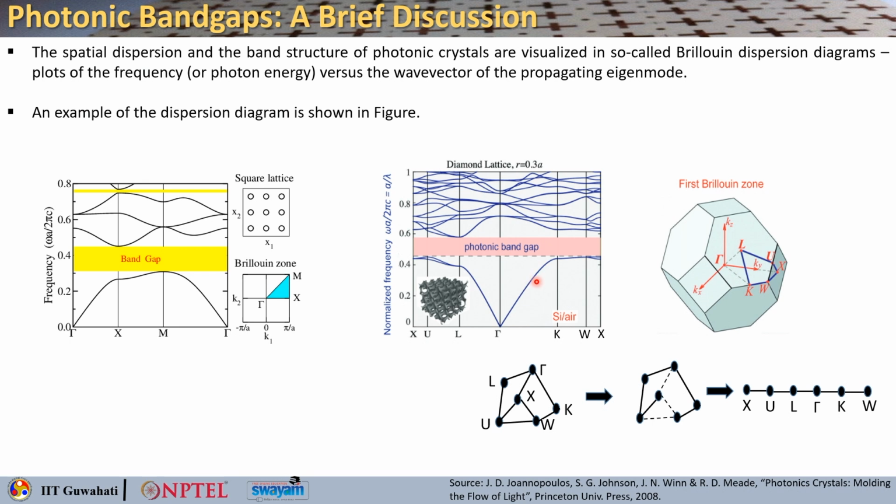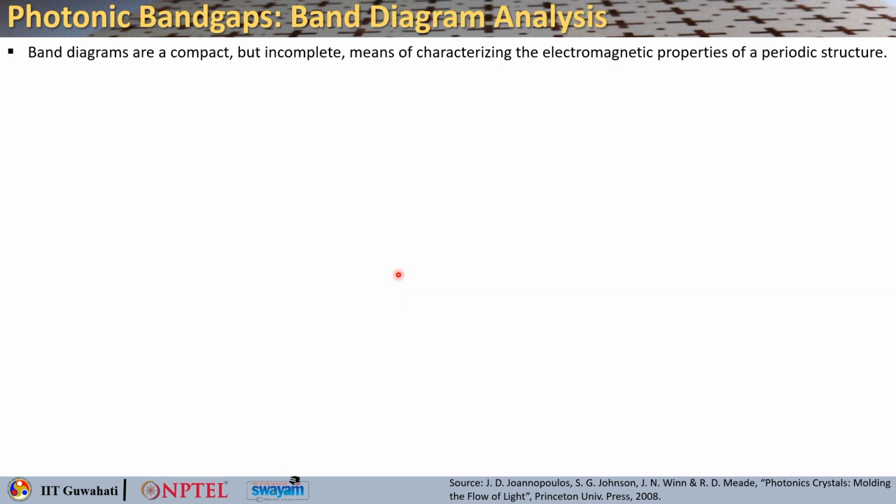But this is here just to tell you that for a 3D variation of refractive index also, you can find out how the crystal will behave to a particular incident electromagnetic wave. If the wave falls within the band gap, it is not allowed to enter the crystal. If it is away from the band gap, yes, it can propagate or pass through the crystal, right.